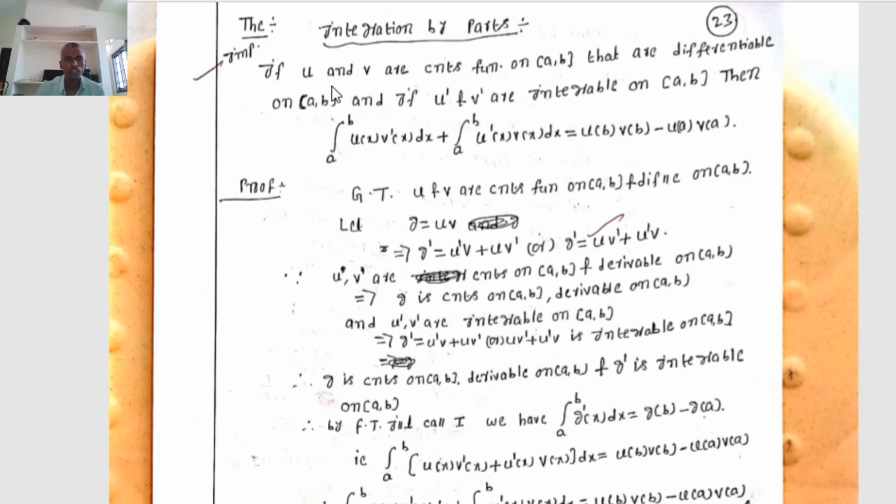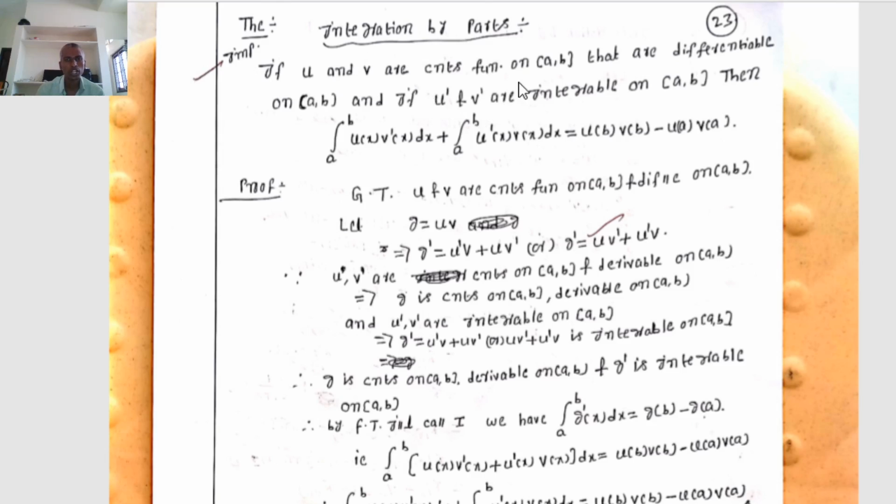The theorem statement: if small u and small v are two continuous functions on the closed interval [a, b] that are differentiable on [a, b], and if u dash, v dash are integrable on [a, b], then the integral from a to b of u of x v dash of x dx plus the integral from a to b of u dash of x v of x dx equals u of b into v of b minus u of a into v of a.